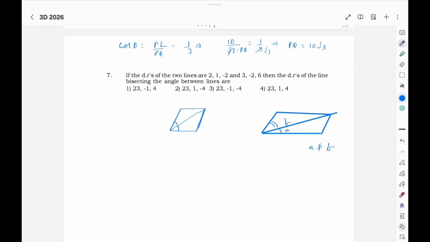So here he has given two line DRs. Once you make unit vectors: 2 by 3, 1 by 3, minus 2 by 3. And here you make a unit vector: 3 by 7, because 9 plus 4 plus 36, minus 2 by 7, 6 by 7.